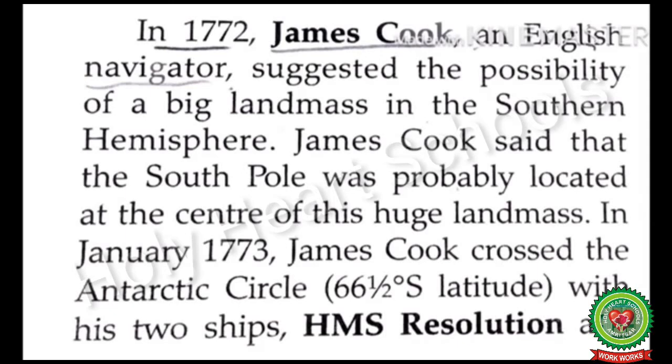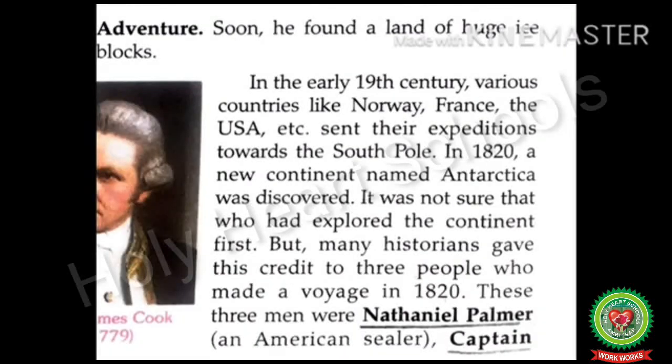James Cook said that the South Pole was probably located at the center of this huge landmass. In January 1773, James Cook crossed the Antarctic Circle with his two ships, HMS Resolution and Adventure. Soon he found a land of huge ice blocks.